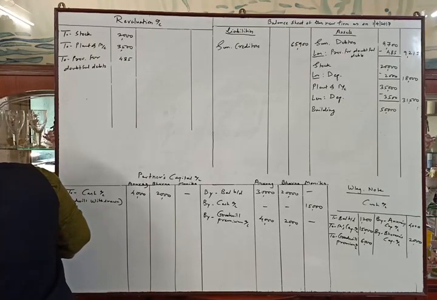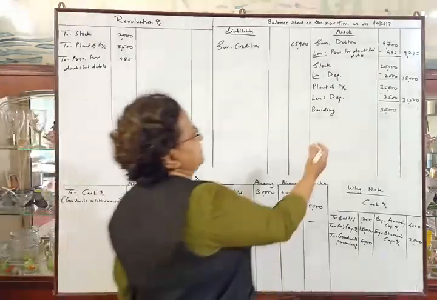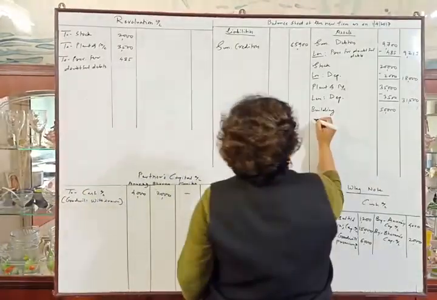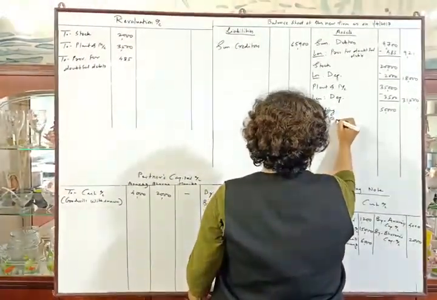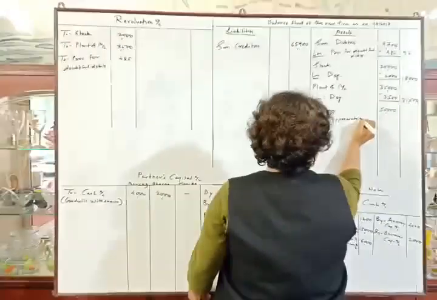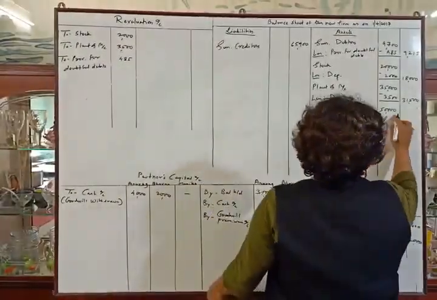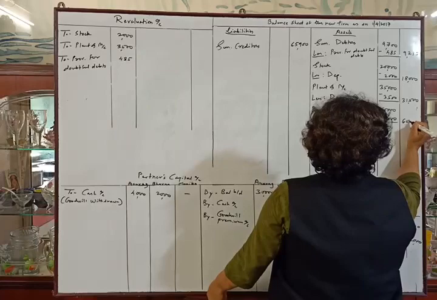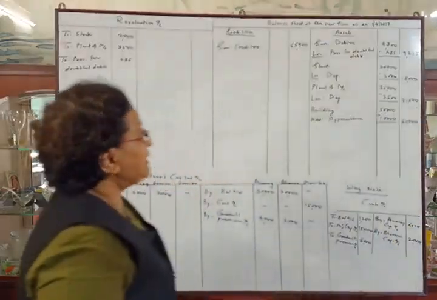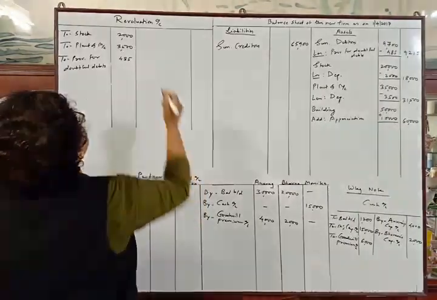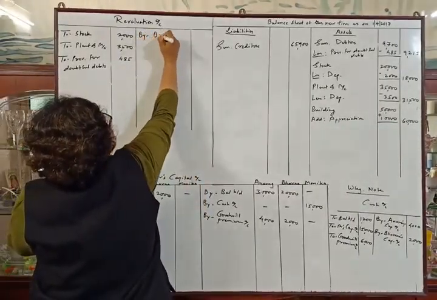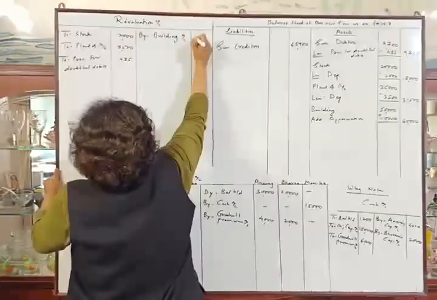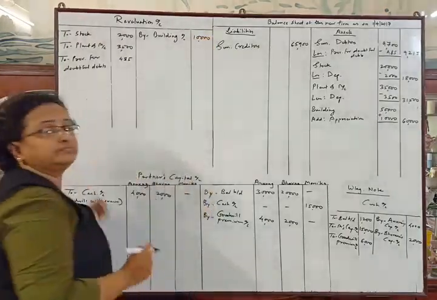The building was to be appreciated by 20%. So we will appreciate the building by 20%. Appreciated means we have to increase the amount of the building. So add appreciation, 20%. 20% means 10,000. So the outer column amount will be 60,000. And appreciation in the building will be a profit to the firm. So by building, the amount is rupees 10,000. Okay.